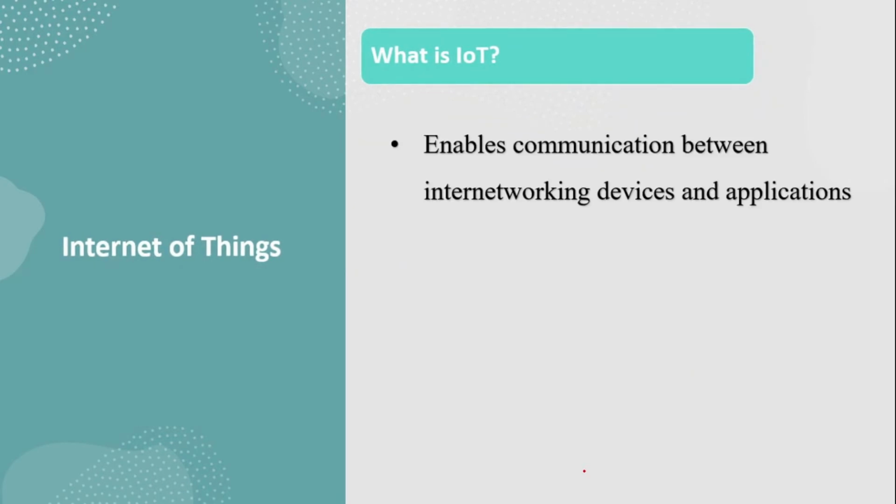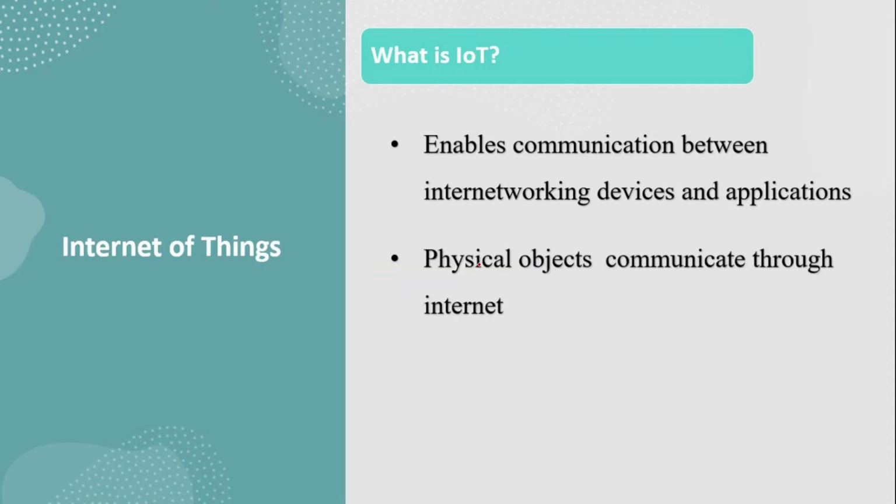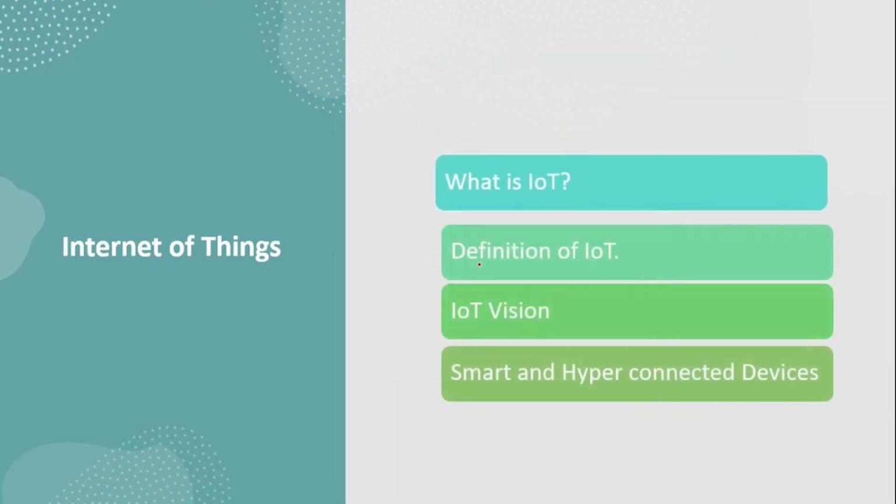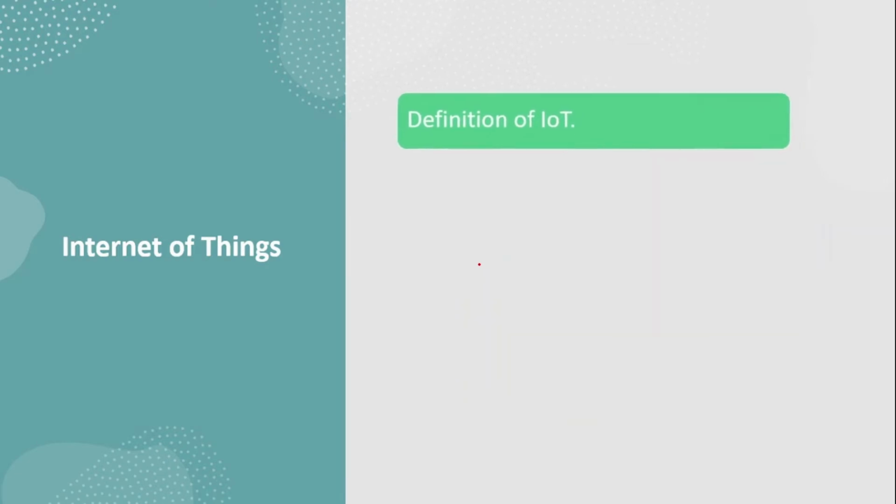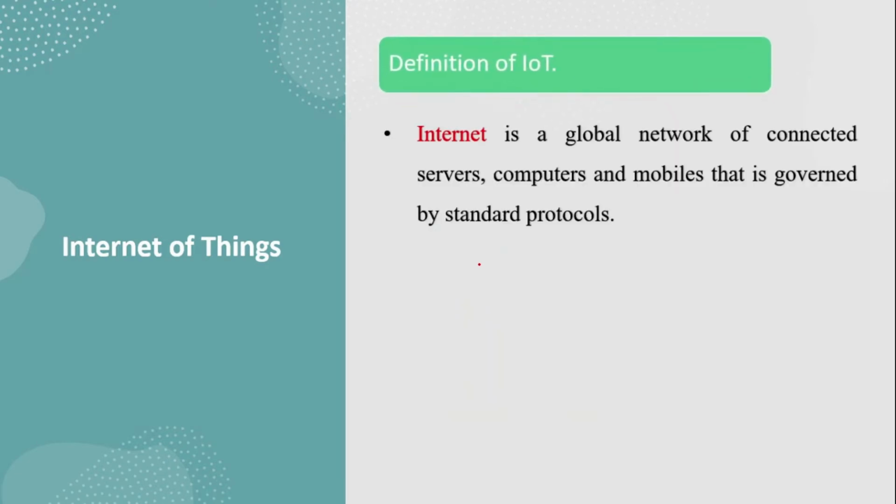IoT means it enables the communication between networking devices. So this is one device, this is one device. These two devices are communicating. Now physical objects communicate through the internet. So objects must communicate with the internet, right? That is IoT.